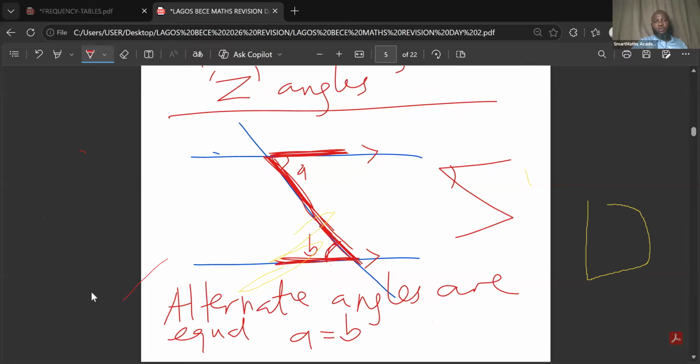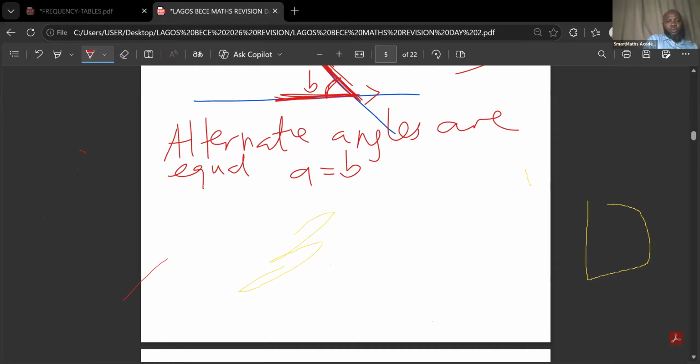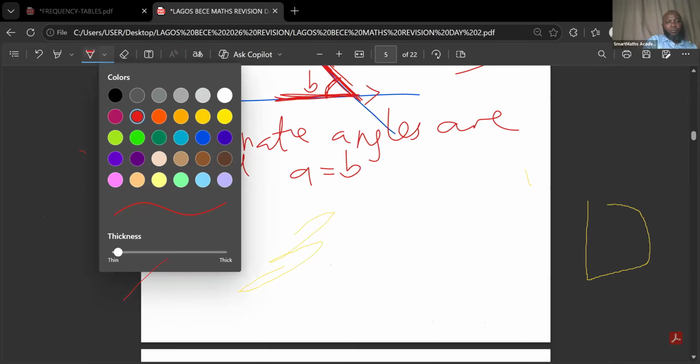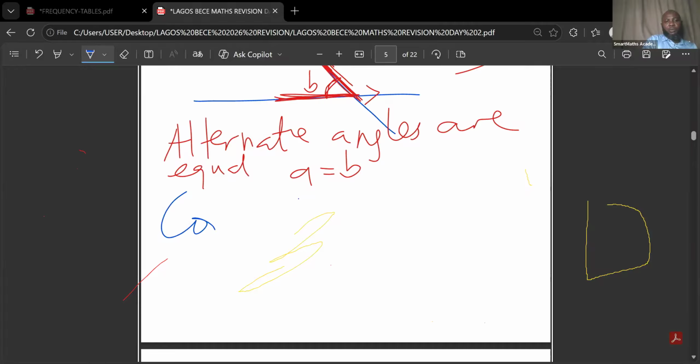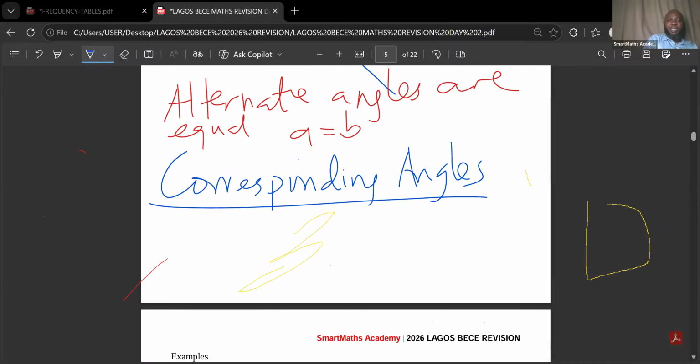So the next one is, we have talked about alternate angles, then corresponding angles. Corresponding angles, let me write it here. Corresponding angles. So corresponding angles are also referred to as F angles. F angles.